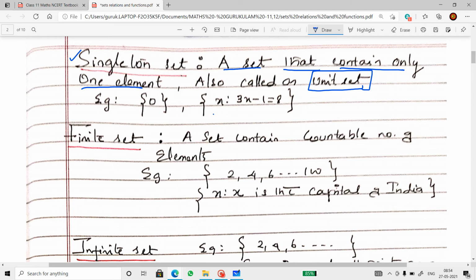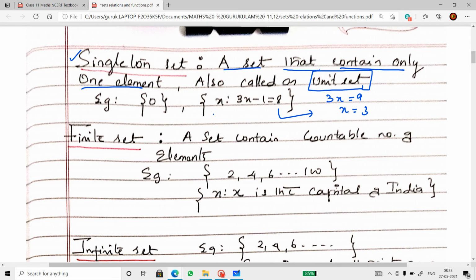The other is x such that 3x minus 1 equals 8. This gives you only one value, because you get 3x equals 9, so x equals 3. This particular equation will give you only one value for x.